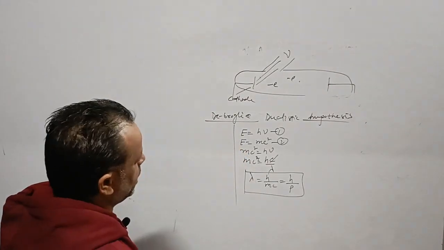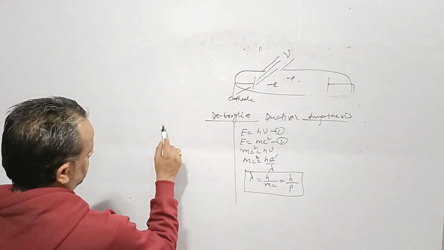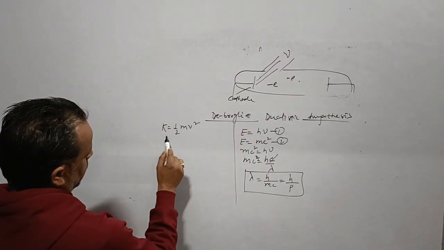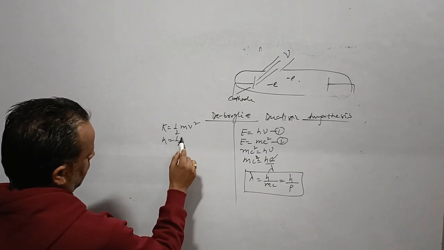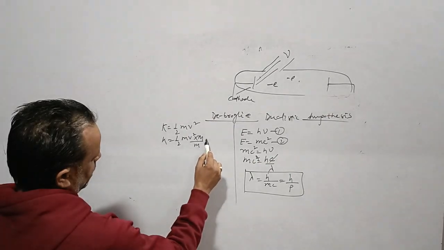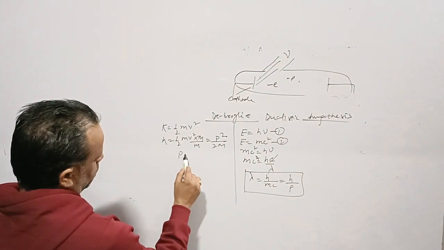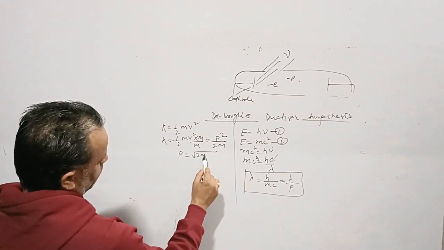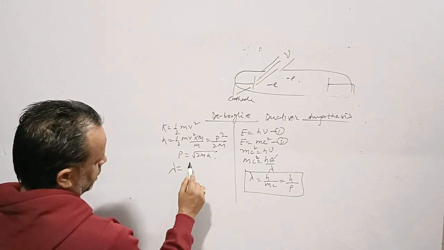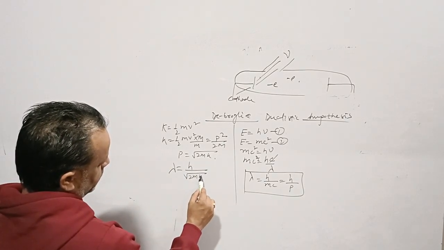This momentum can be written in terms of kinetic energy. We know that kinetic energy is half mv square. Multiplying and dividing by m, it becomes p square by 2m. So p is root over 2mK, and lambda can be written as h upon root over 2mK.